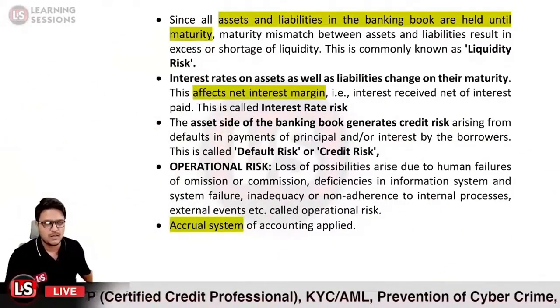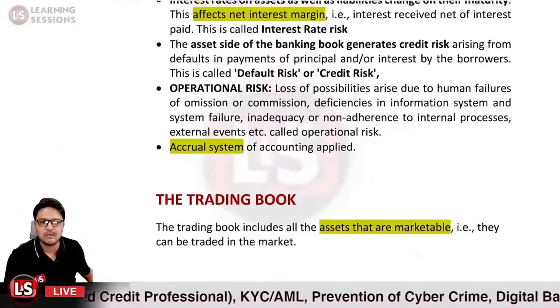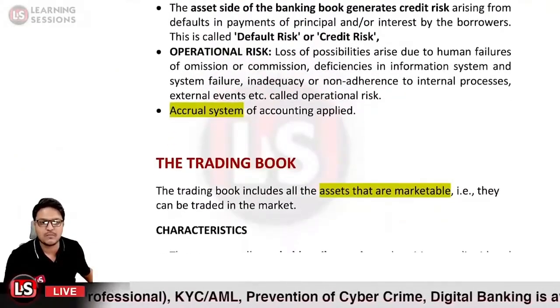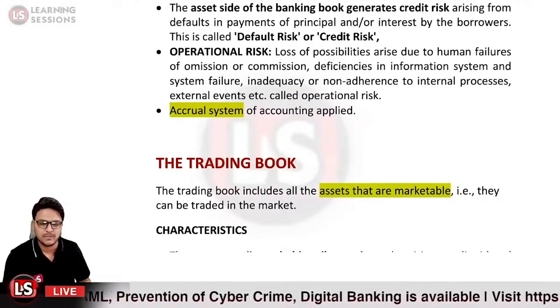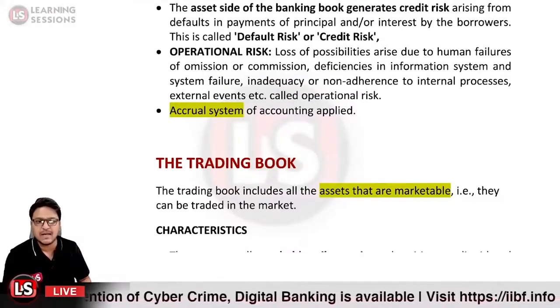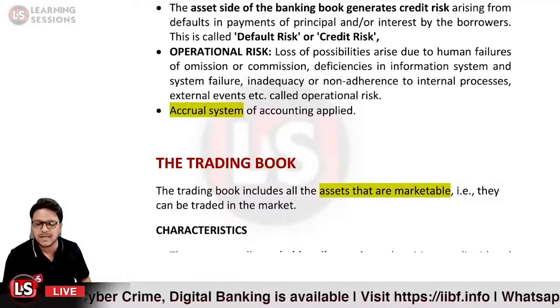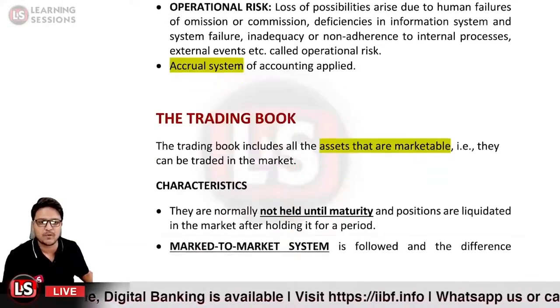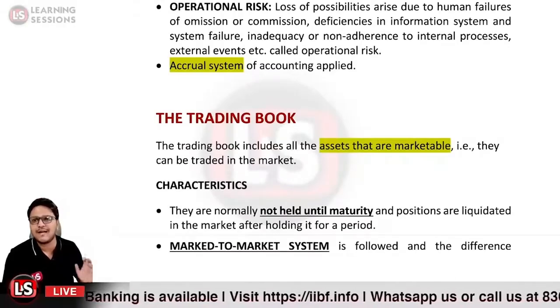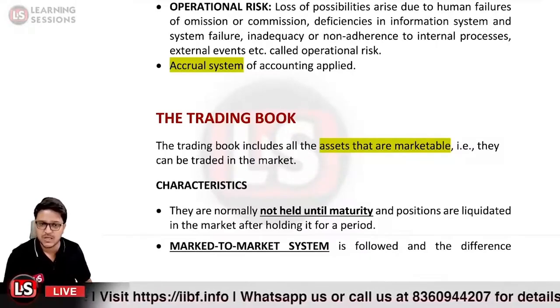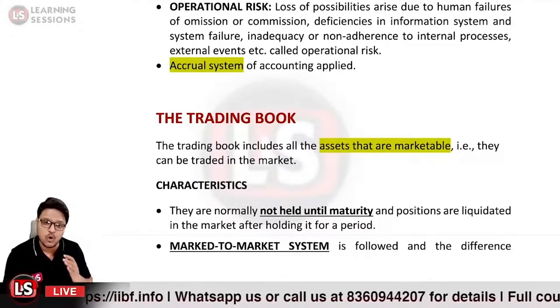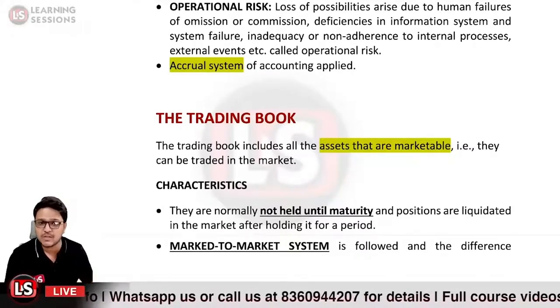Okay, now let us consider the trading book. The trading book includes all the assets that are marketable, that can be traded in the market. So they are normally not held till maturity. In the case of the banking book, whatever assets and liabilities we considered, we said that they would be held till maturity.